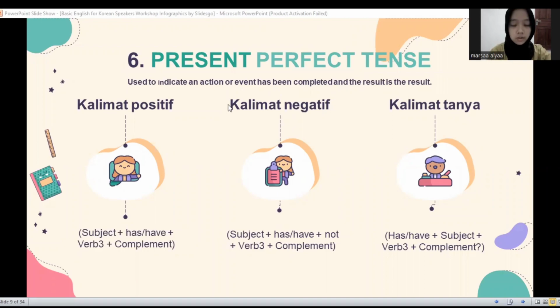Okay, number 6, present perfect tense, used to indicate an action or event that has been completed and the result. Positive: subject, has or have, verb 3, complement. Negative: subject, has, have, not, verb 3, complement. Interrogative: has, have, subject, verb 3, complement.